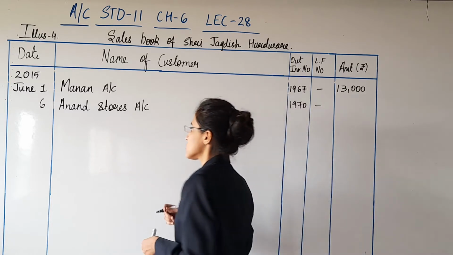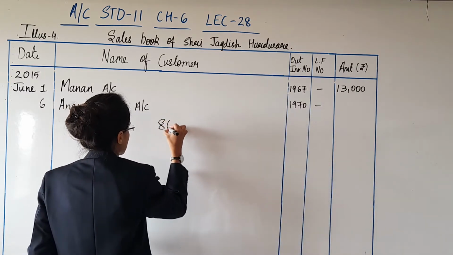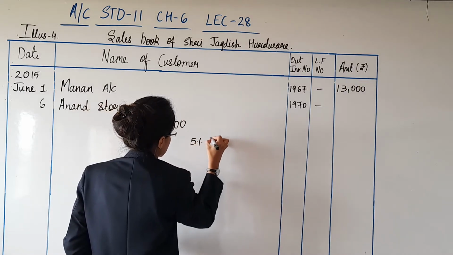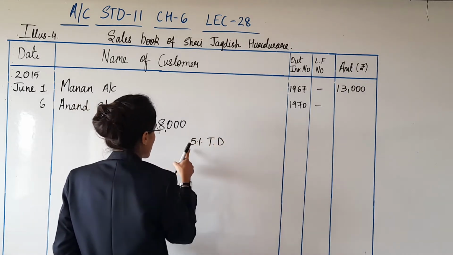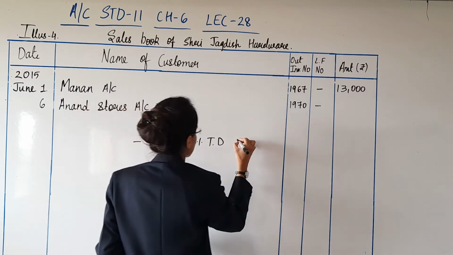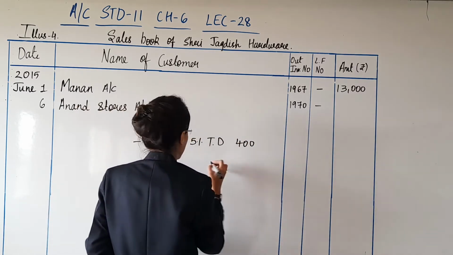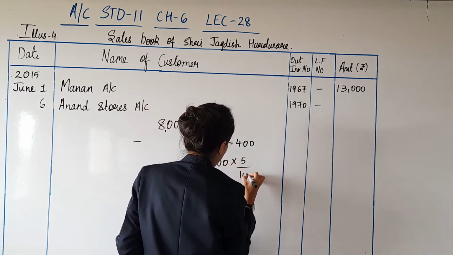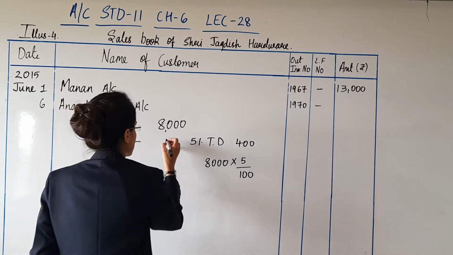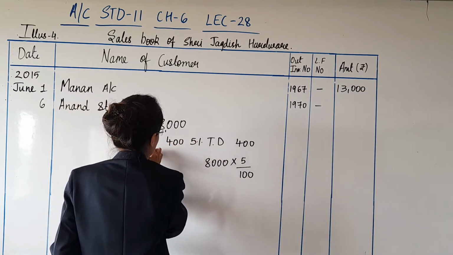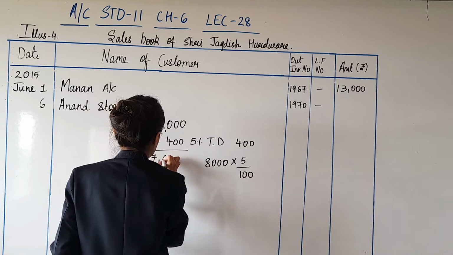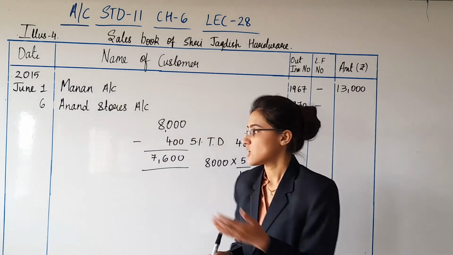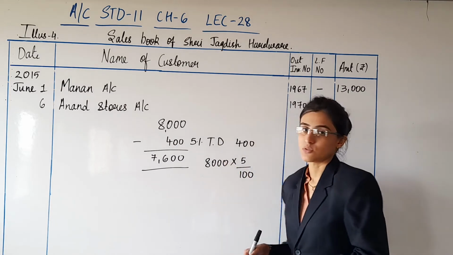Let me present the calculation here. Goods are of rupees 8,000 minus 5% trade discount. What is 5% of 8,000? It is 400. And how do you obtain this? 8,000 into 5 by 100. So 400. So the net price of goods is 7,600. This is how you will calculate the net price of goods.